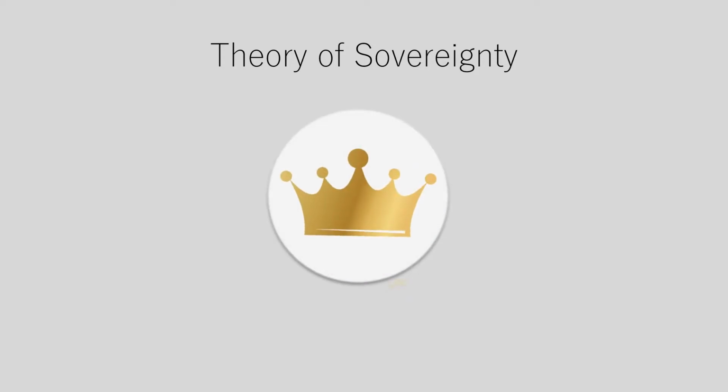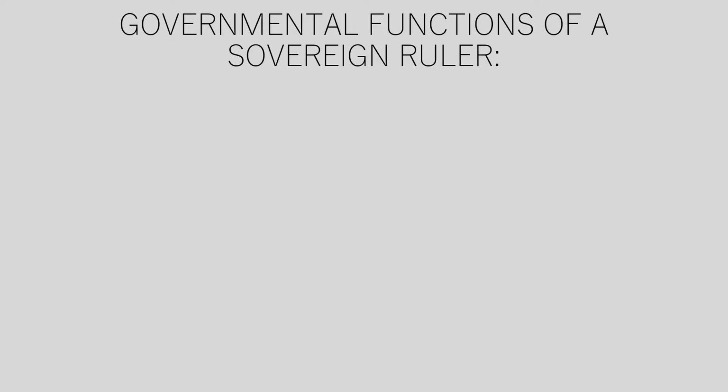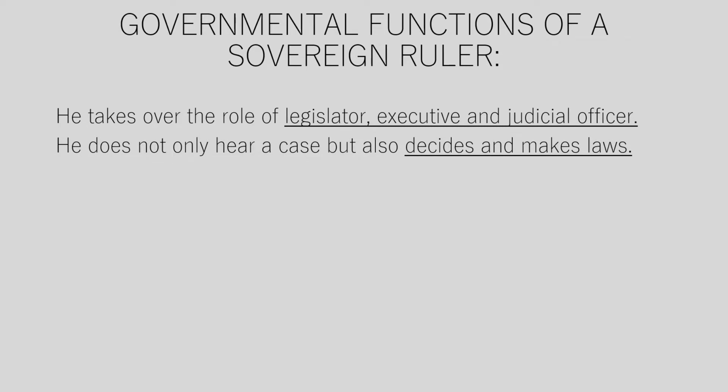To understand Hobbes' theory of sovereignty, it is important to note that the powers of the sovereign ruler are absolute. So, what are the governmental functions of a sovereign ruler? He takes over the role of legislator, executive and judicial officer. He does not only hear a case, but also decides and makes laws.